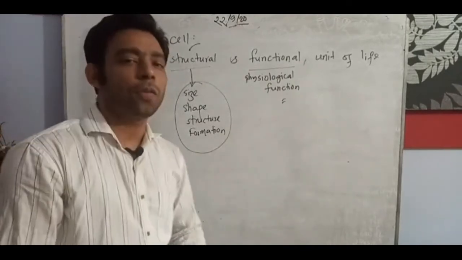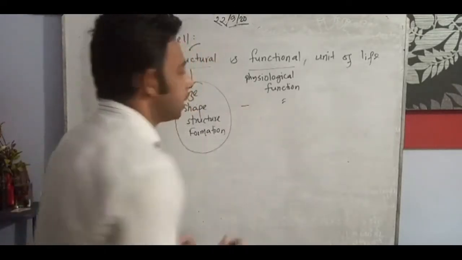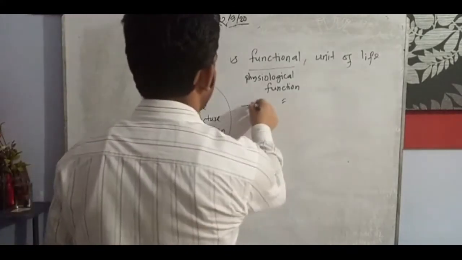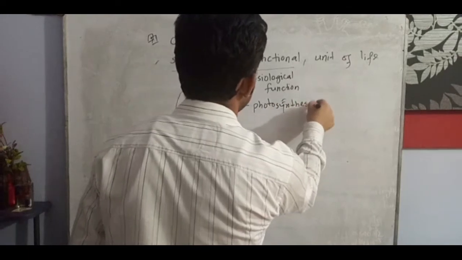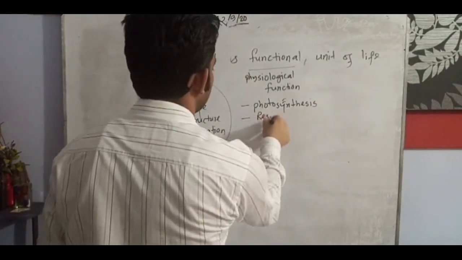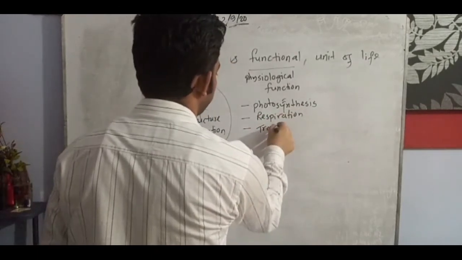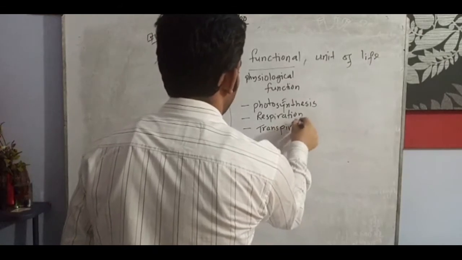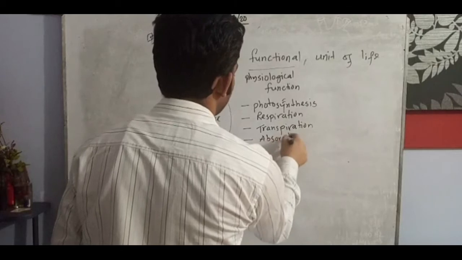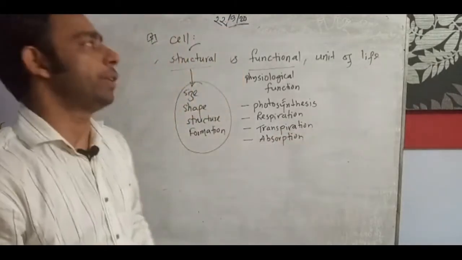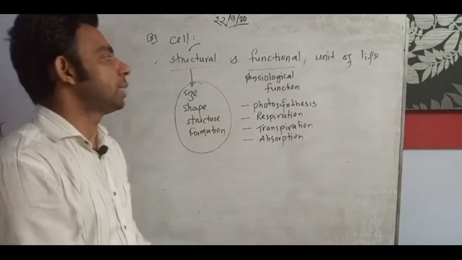Physiological function means the inner things actually going on. Like in the plant, we can see the photosynthesis, we can see the respiration, but we cannot see the transpiration, and we cannot properly see the absorption. You can think that all kinds of work or physiological activities are done by the cells, so we can say this is the functional unit.